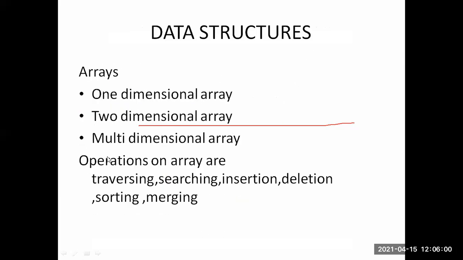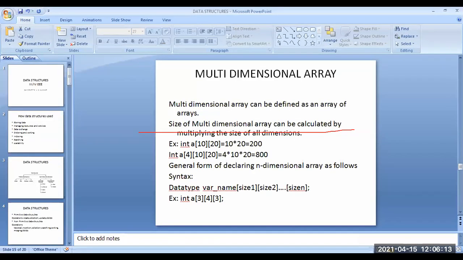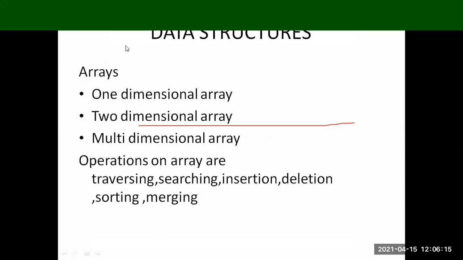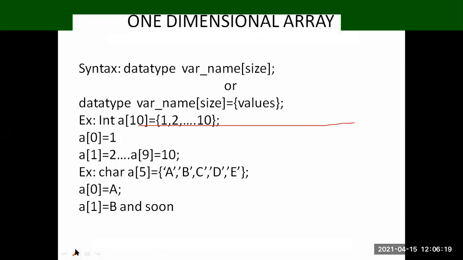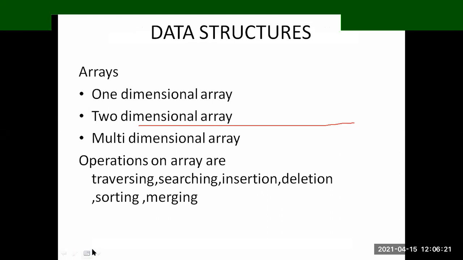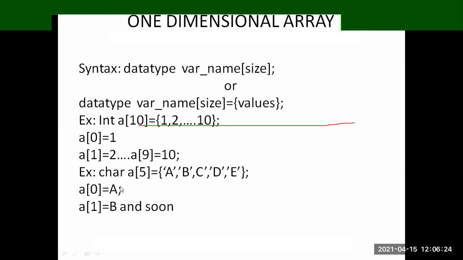Arrays fall into three categories: one-dimensional array, two-dimensional array, and multi-dimensional array. Coming to the one-dimensional array, if the array contains only one subscript, we call it a one-dimensional array.